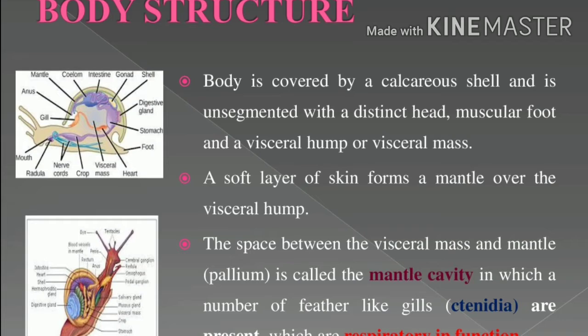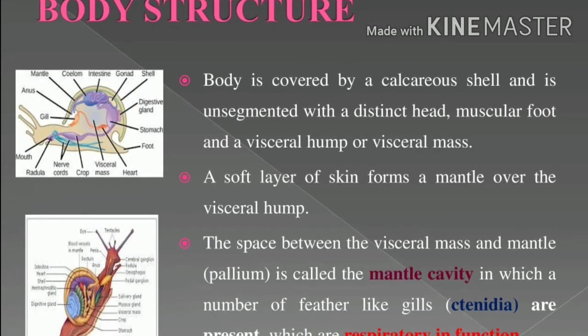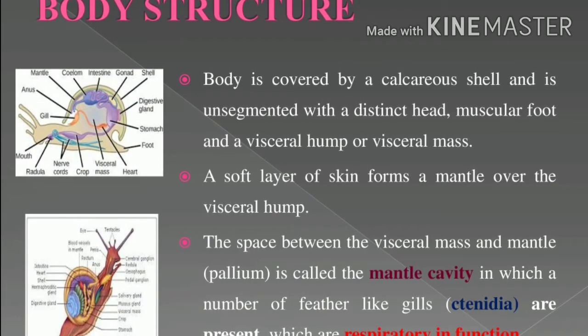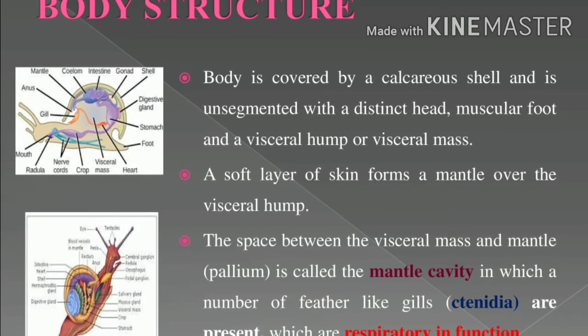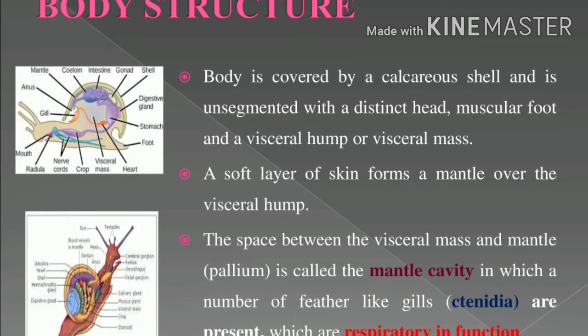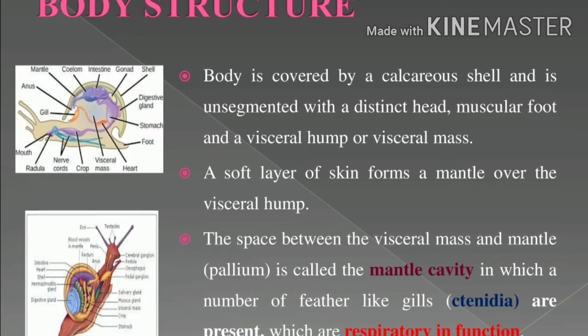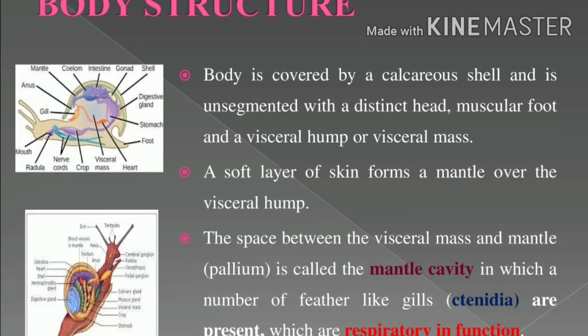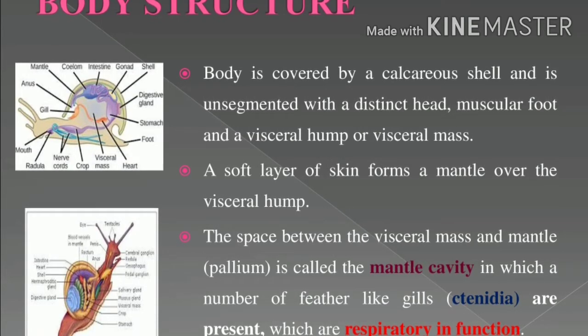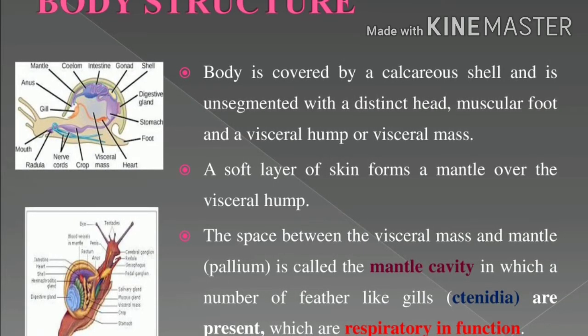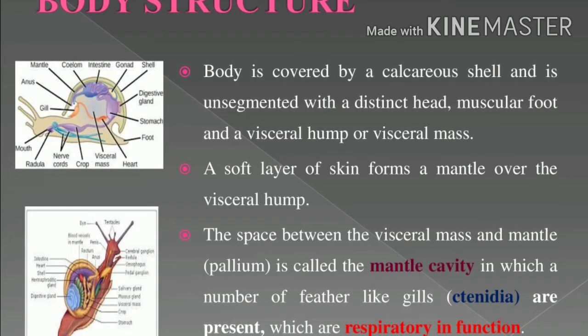A soft layer of the skin forms a mantle. The mantle is otherwise called the pallium. It is present over the visceral hump. Can you understand? See the diagram.